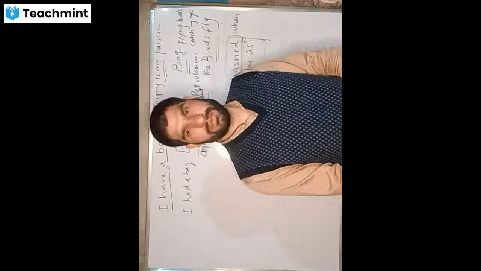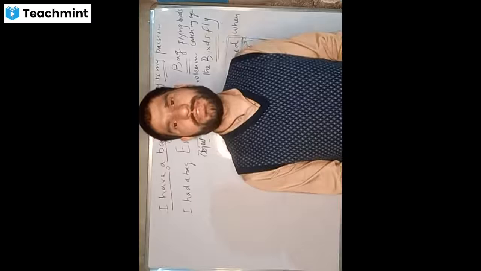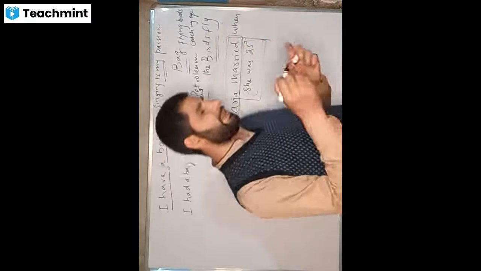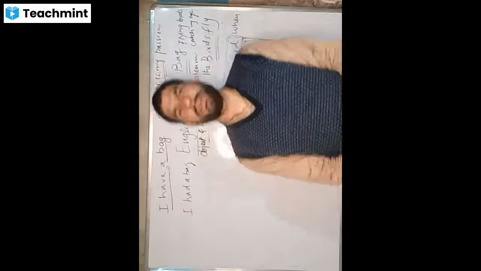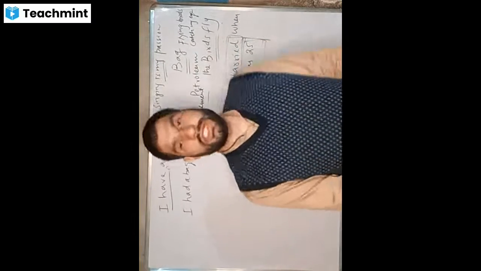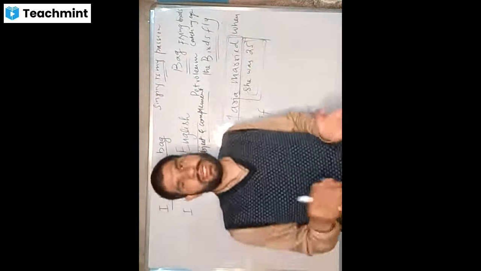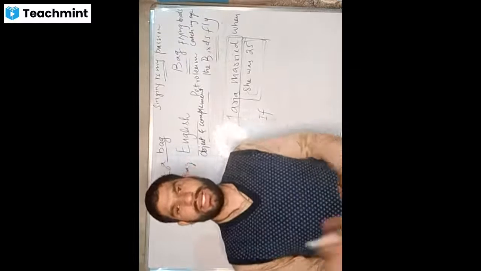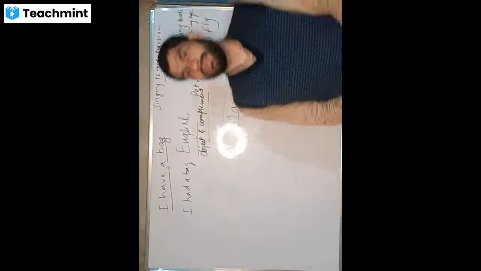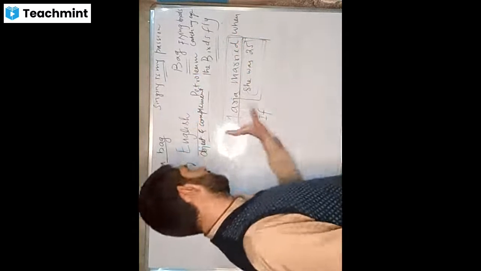Is that clear? And then we have the third type of clause, which is called conditional clause, also called if clause. That means where the action is dependent upon a condition. For example, if I go to Srinagar, I will bring you chocolates. I will only bring you chocolates if I go to Srinagar. So I have kept a condition. Similarly, we say, if I work hard, I will crack the exam. So is it clear?